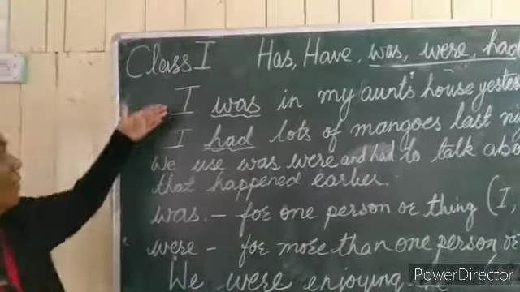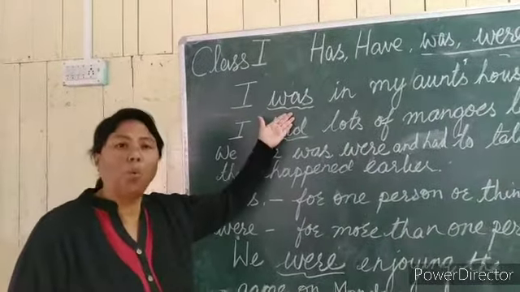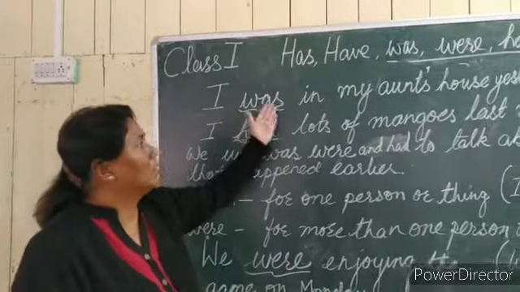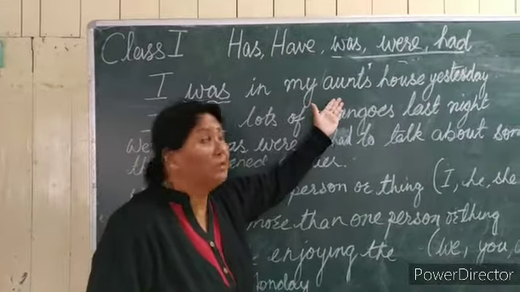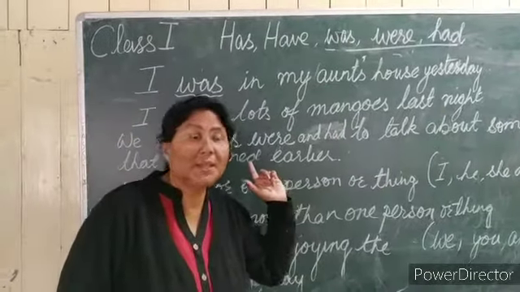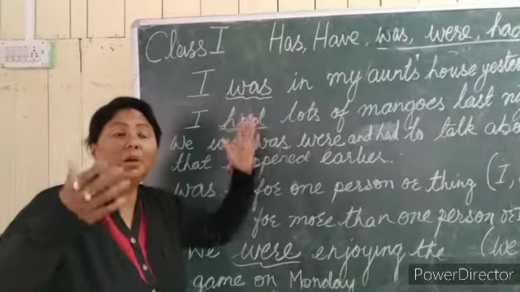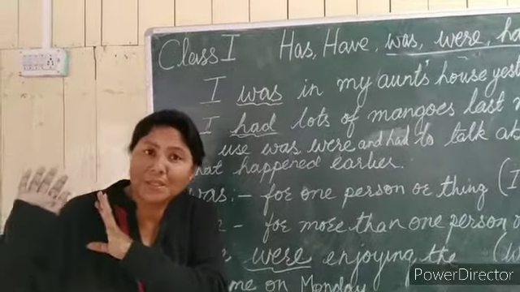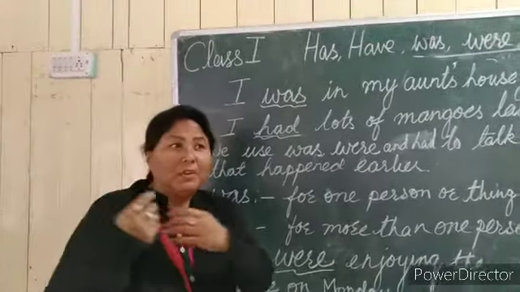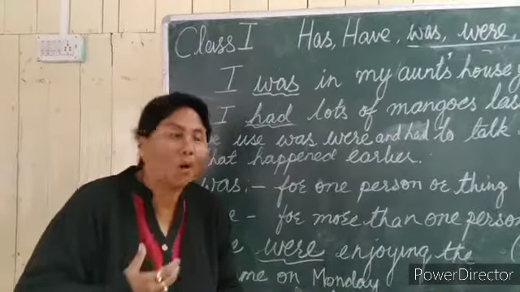So I have written some examples. I have underlined was. I was in my aunt's house yesterday. When? Yesterday, isn't it? So we have to use was because that work you have already done. It is in the past tense. You have already finished. Even a minute ago, five minutes before, we always use was.